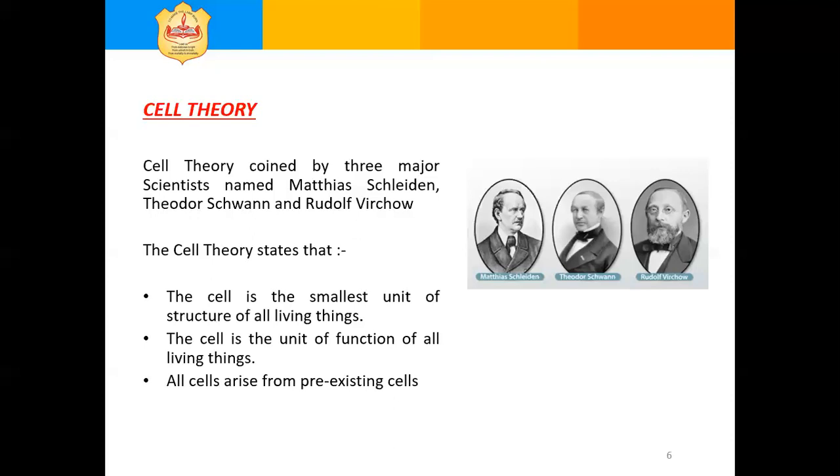Many cells die after attaining maturity. And before they die, they multiply and are replaced by new cells formed by cell division. For example, red blood corpuscles in our blood have a 120 days lifespan. After that, they die off and are replaced by new ones.